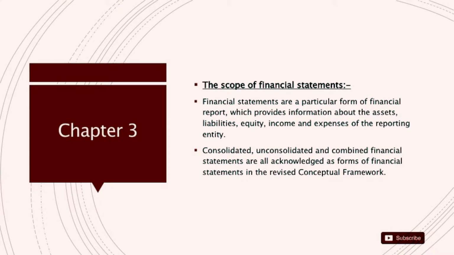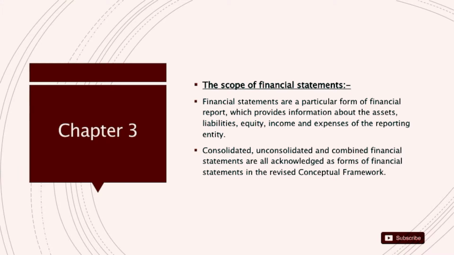So financial statements, as per the new revised conceptual framework, are any particular form of financial reports which may provide information regarding the assets, liabilities, equity, income, and expenses. So in a nutshell, it provided guidance on what we can call financial statements.